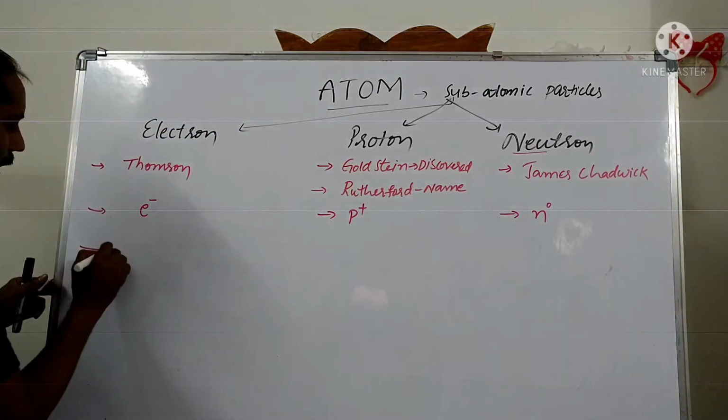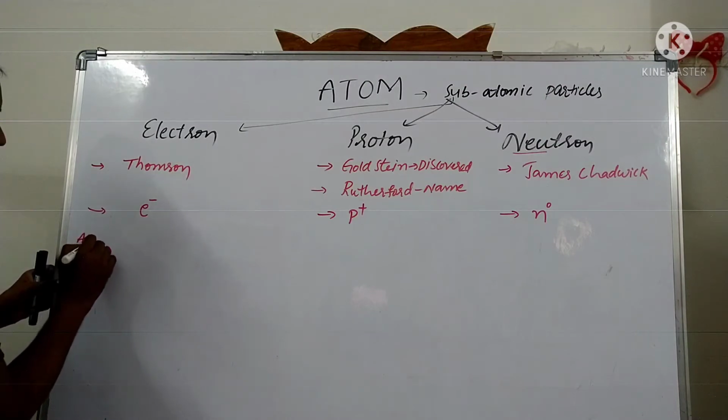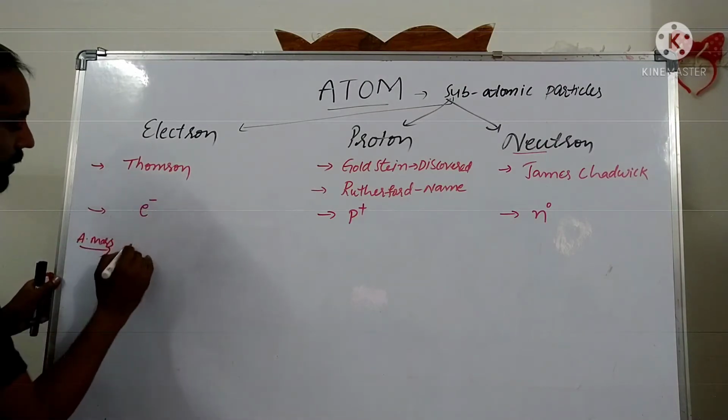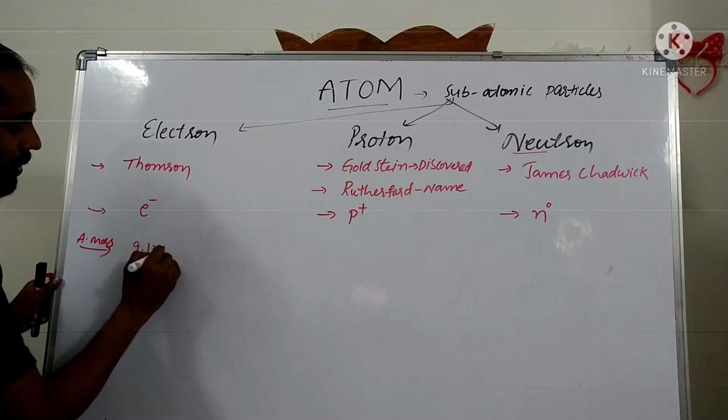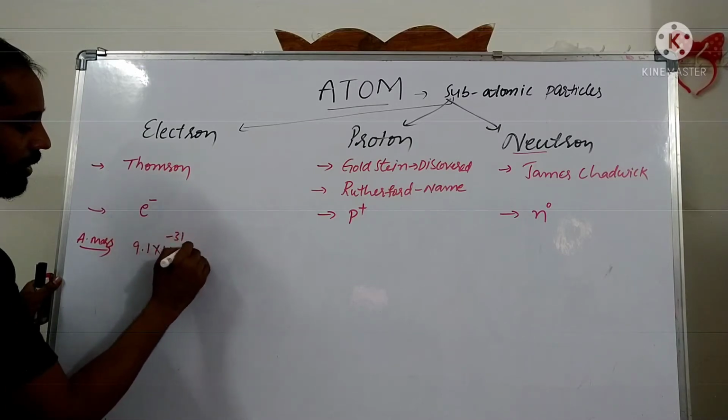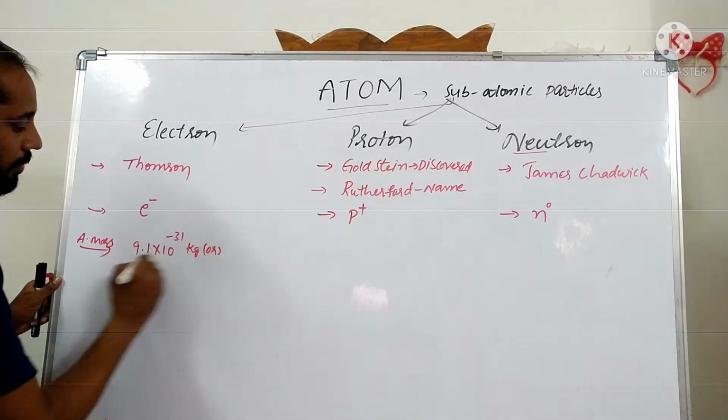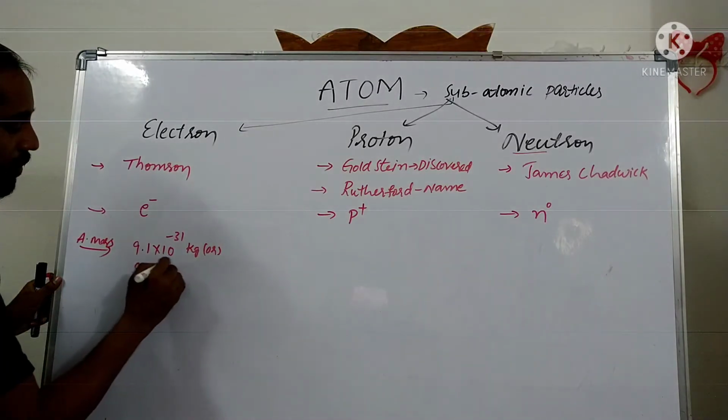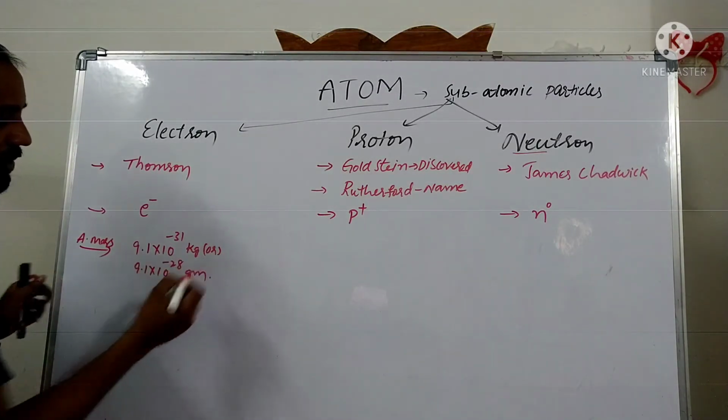Next one, absolute mass. The absolute mass of the electron is 9.1 into 10 to the power of minus 31 kilograms, or 9.1 into 10 to the power of minus 28 grams.